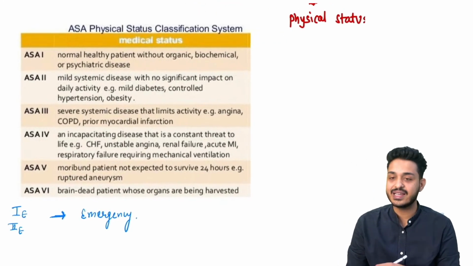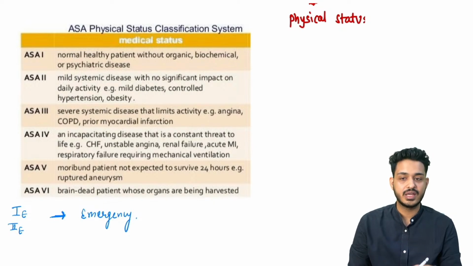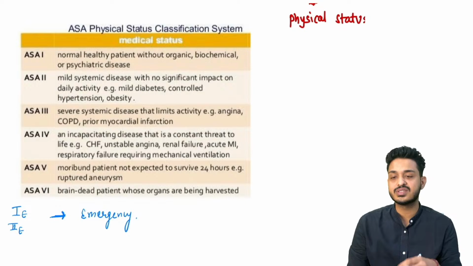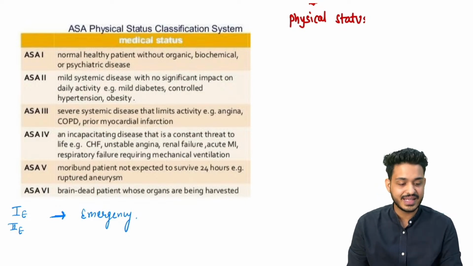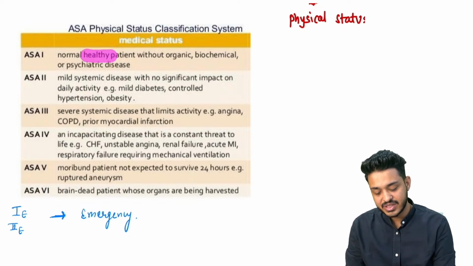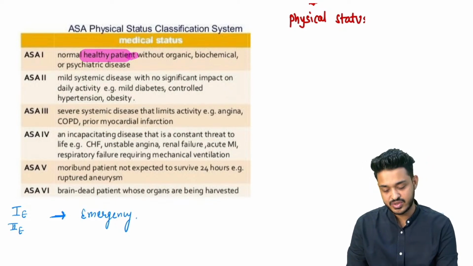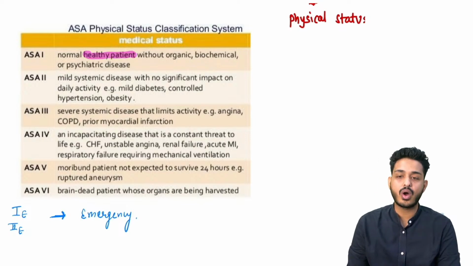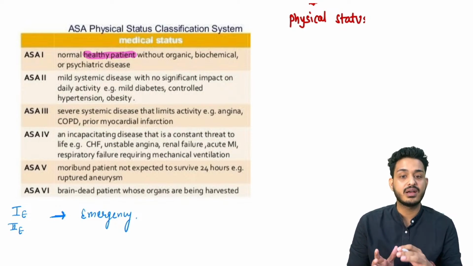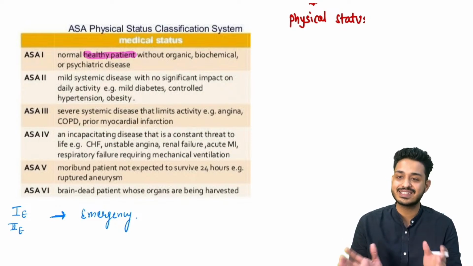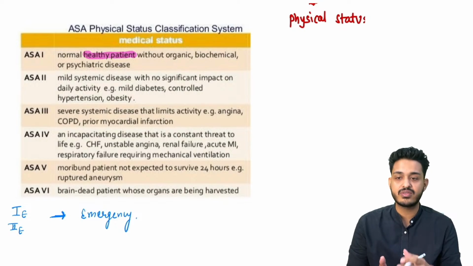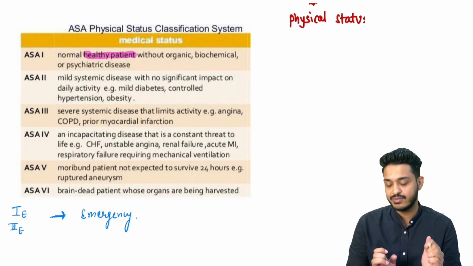So what is ASA grade 1 going to tell you? They have asked questions in the past and they can ask you questions now also. So this is an important topic, right? ASA 1 means the patient is a normal healthy patient without organic, biochemical or psychiatric disease. That is, a patient is coming for the first time and he is completely fine, apart from the disease for which he is coming. That is your ASA 1.